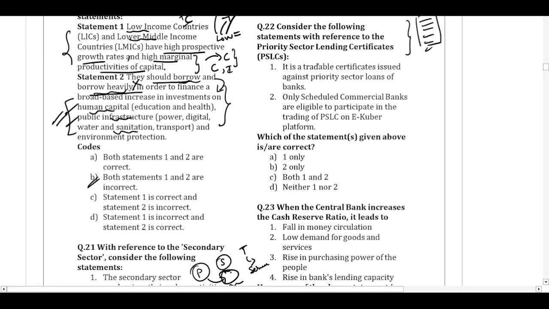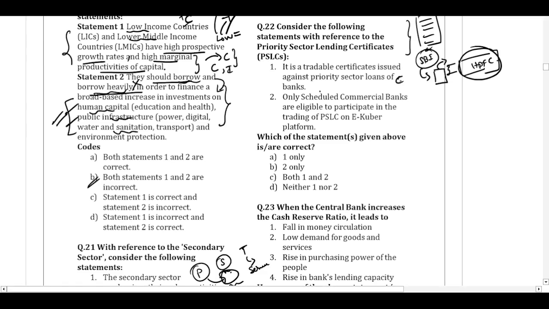With this background, the priority sector lending certificates are tradable certificates issued against the priority sector lending loans of banks. So this statement is saying that if say SBI, one bank, has achieved more than their priority sector norms and they have done more priority sector lending, they can convert these loans into certificates and sell them to some other bank, say HDFC, who has not met these norms, so that HDFC can fulfill these norms.